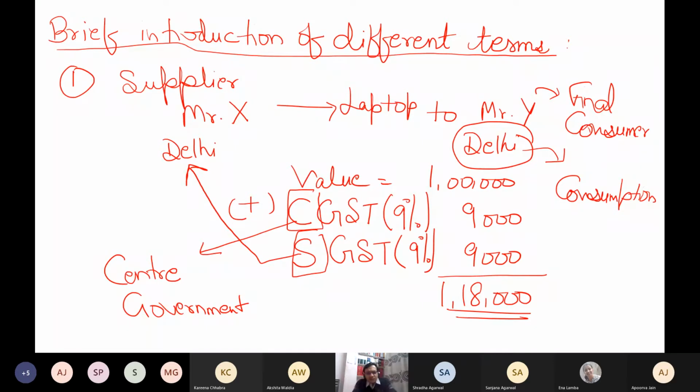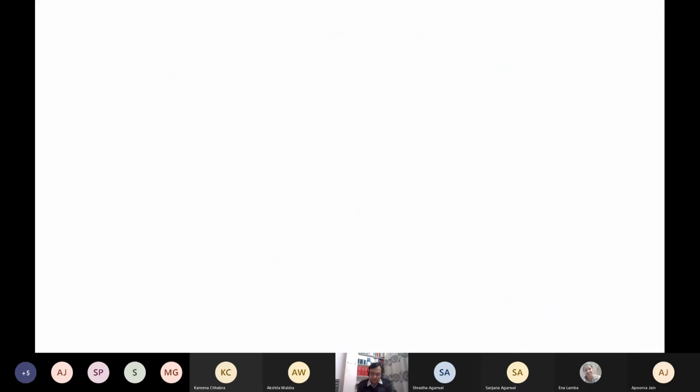Now please raise your hand if this concept is clear, that on the value you have to simply charge center plus state or center plus UT. Like I will give you an example of Chandigarh. Now in the same example, had Mr. Y been in Chandigarh, do you know what tax I would have charged?